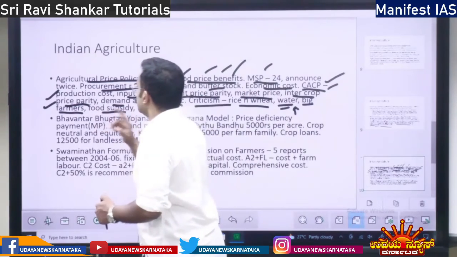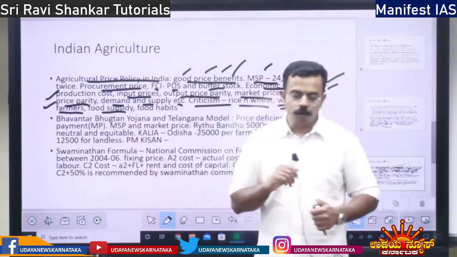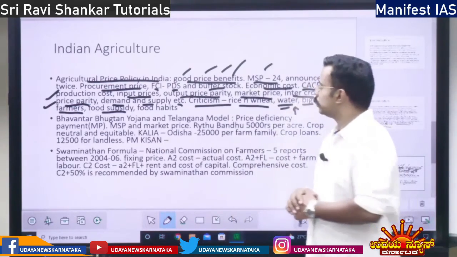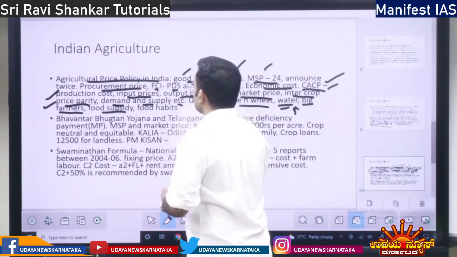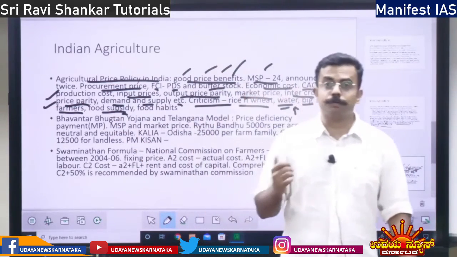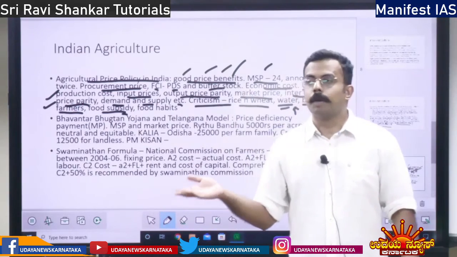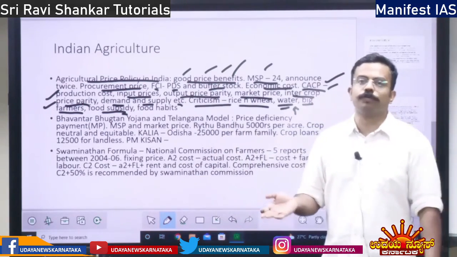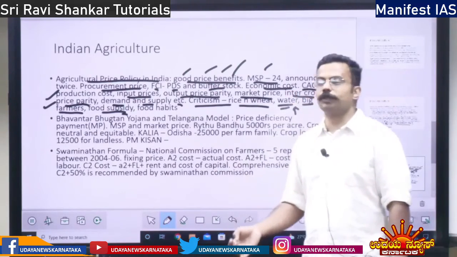Then food subsidy. See, because of MSP. MSP is what? MSP is like providing a subsidy to food, right? PDS, the public distribution system, we are providing subsidized food. We are providing food at a subsidized price, right?